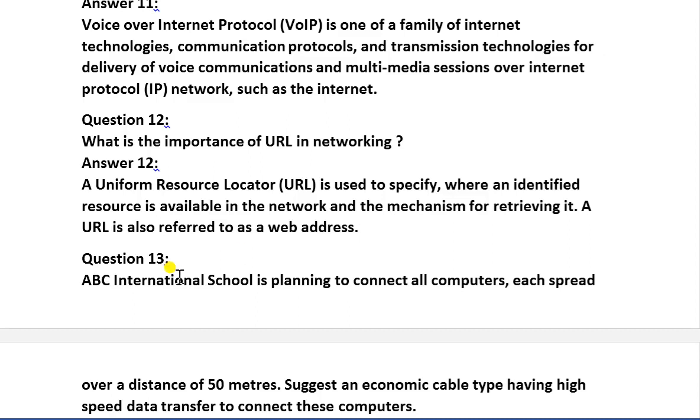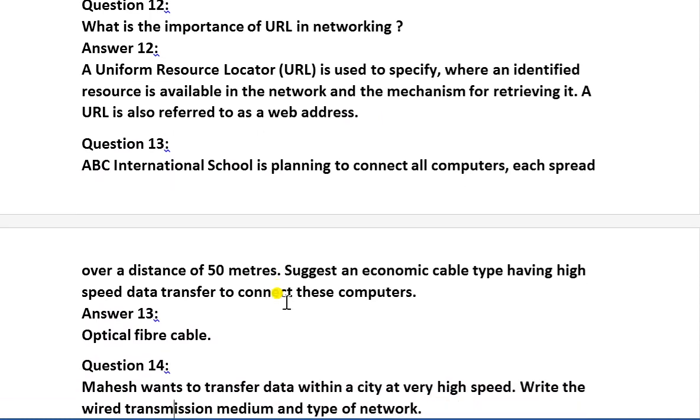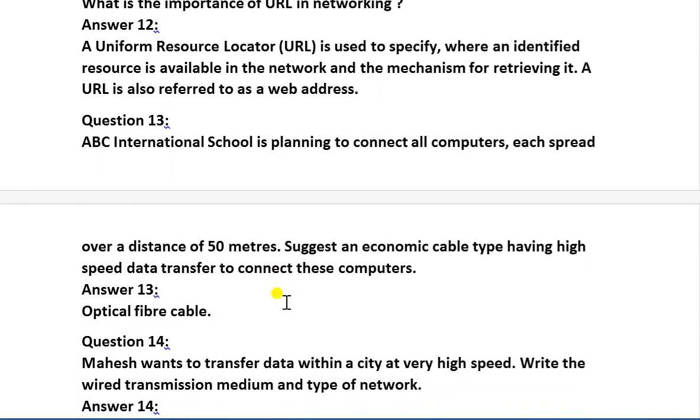Now question number 13. ABC International School is planning to connect. In this you have to give the economic cable type. So which has the high speed. So the answer is optical fiber cable.